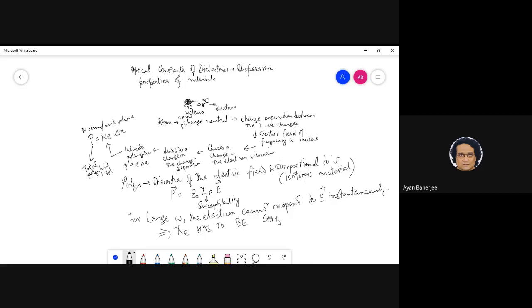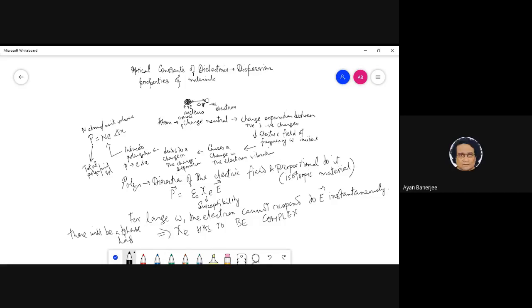complex. There will be a phase lag. So how do I represent phase? Yeah, complex, if there is a phase lag. But basically, I am asking why there has to be a phase lag.